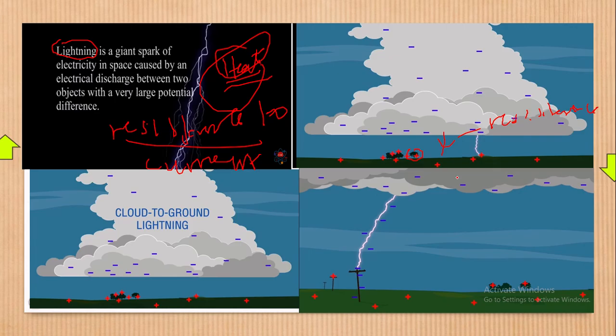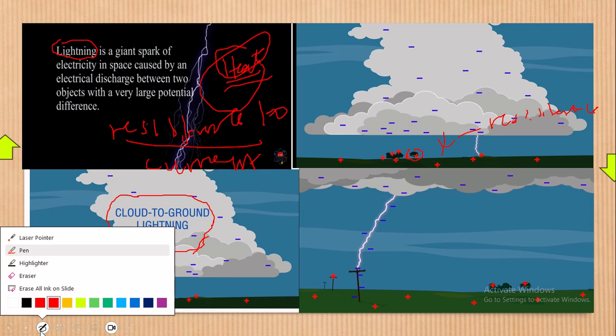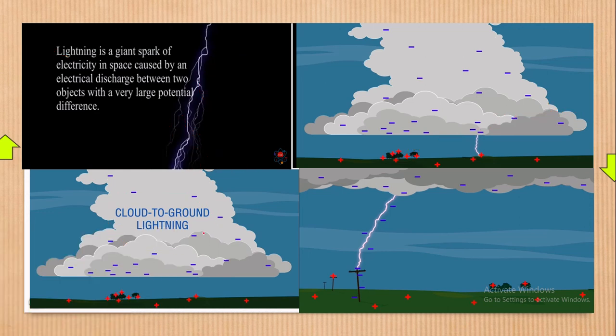However, lightning comes in types. The one we are going to deal with today, or the one we handle as far as O-level is concerned, is what we call cloud to ground lightning. Please, we have cloud to cloud lightning, but here we're going to deal with cloud to ground lightning, whereby the spark happens just on the ground. Now, of course, I know you keep asking yourselves why it is that lightning only strikes the tallest buildings.